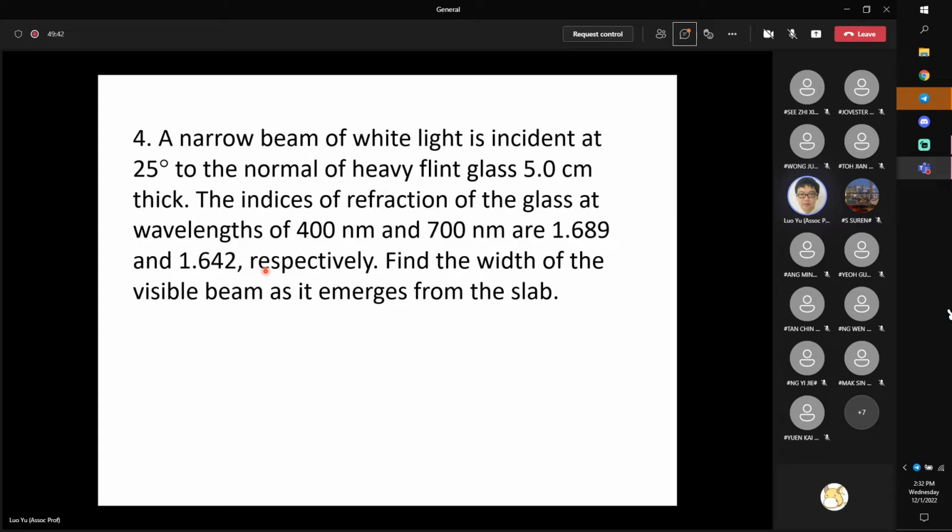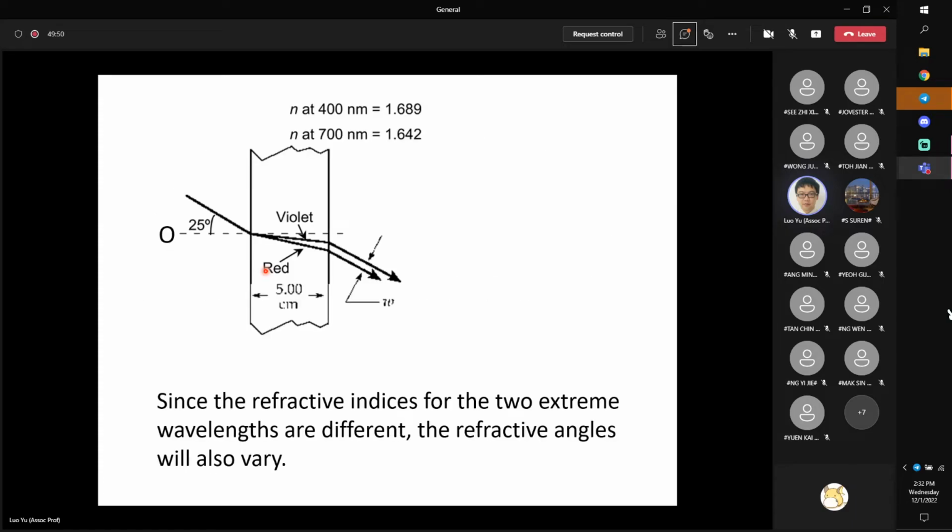So first we need to understand what this question means, what this question asks for. This question tells us that in the past we have a white beam with zero thickness. It's just a white laser beam. The width of the laser beam is 0. Once it passes through the interface, because we already know the glass has a chromatic effect, it will exhibit different refractive index for different light color.